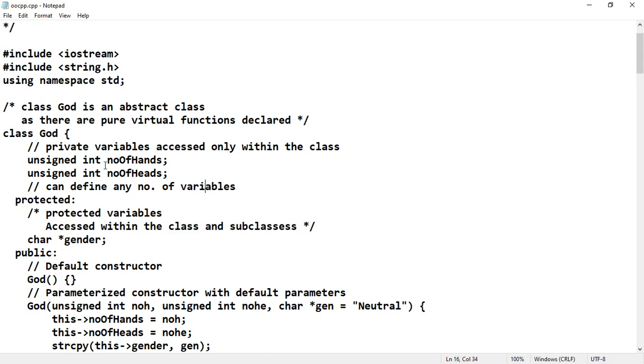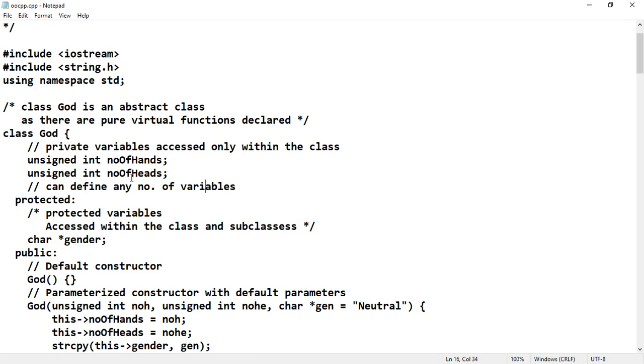So here two variables were defined: unsigned int number of heads, unsigned int number of hands. These are the two variables declared. Some people will say that God will be having one hand, two hands, three hands. If you look at the Vishwarup of Vishnu, it will be having many hands and many heads. This is the way the people will describe God. That is the reason two most common variables, number of hands and number of heads, are considered as the variables.